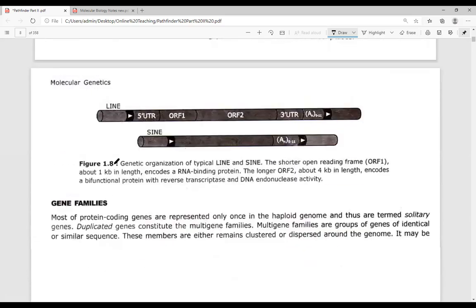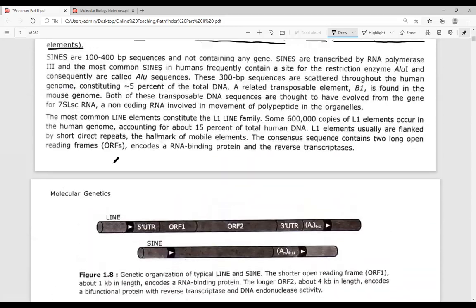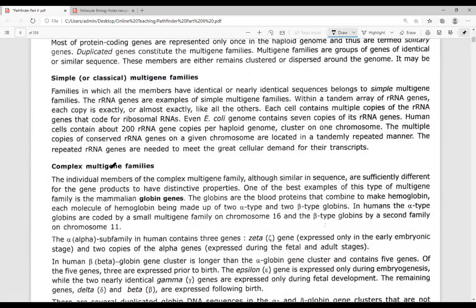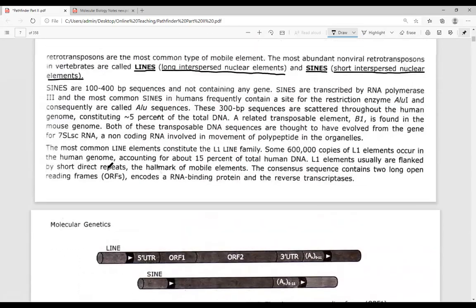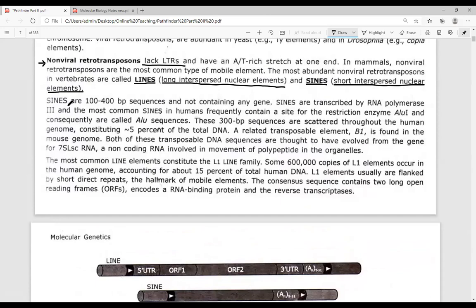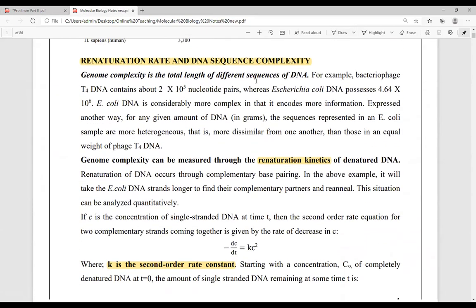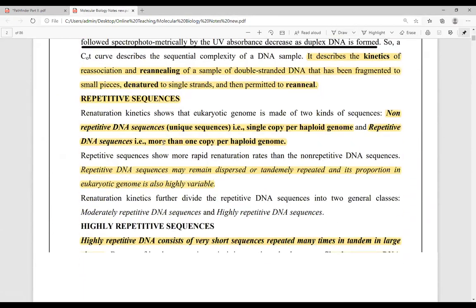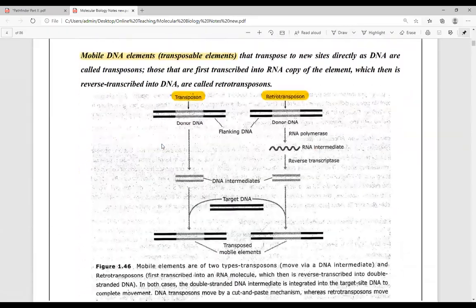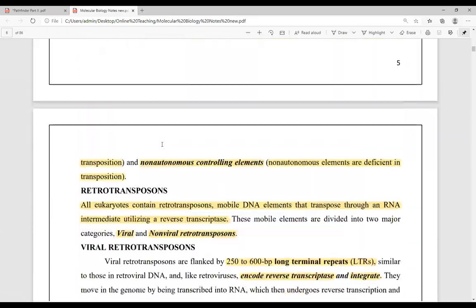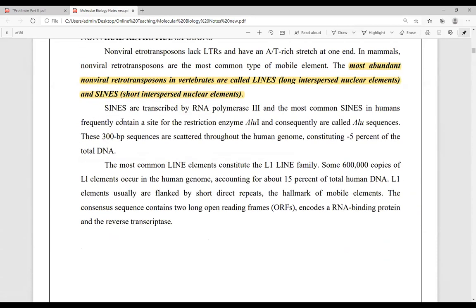So now we are going to talk about LINE and SINE. Okay, so look here. So LINE and SINE, as the name indicate, long interspersed nuclear element and short interspersed nuclear element. Firstly, we are going to talk about lines. What are these lines? Okay, so see this.